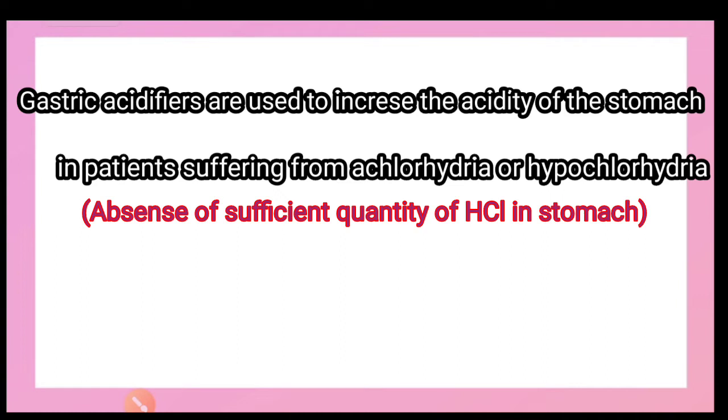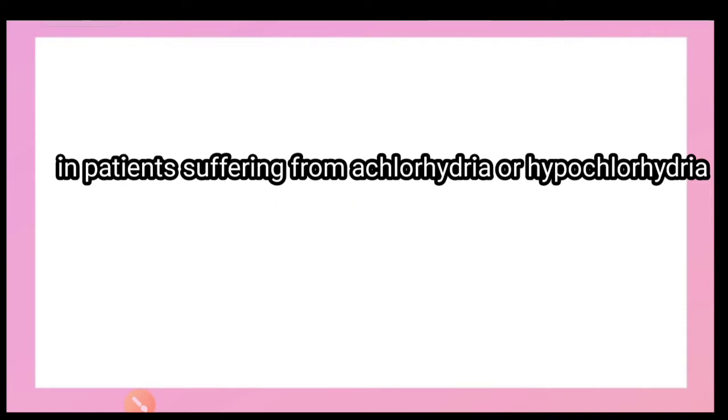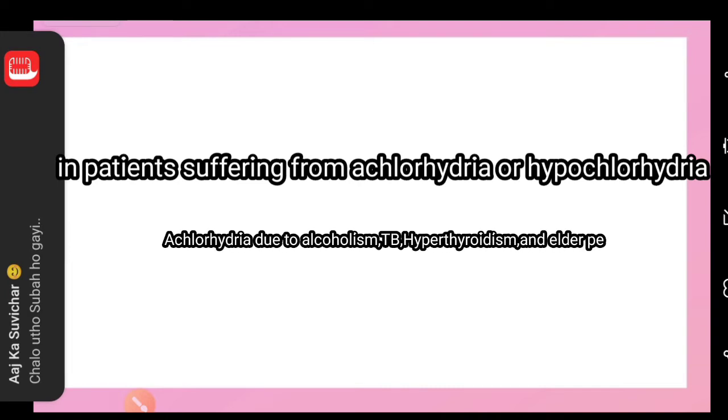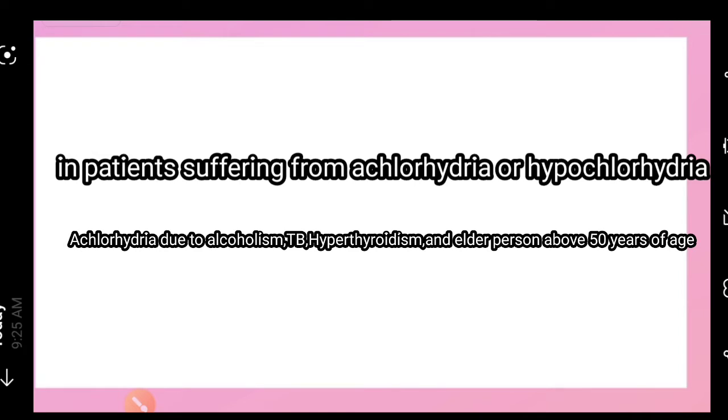Patients suffer from achlorhydria due to different types of factors, maybe due to alcoholism, tuberculosis, or hyperthyroidism, and persons whose age is above 50 years easily suffer from achlorhydria. In this case, mostly patients are treated with histamine phosphate.